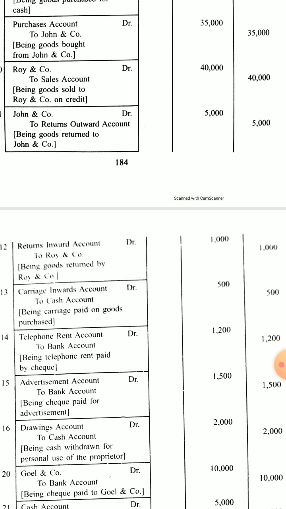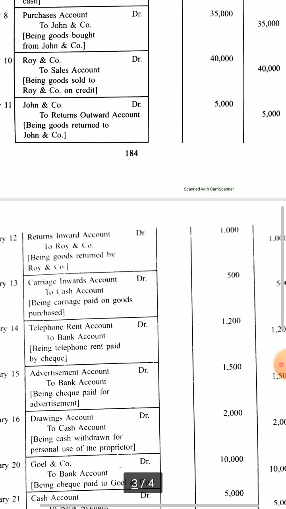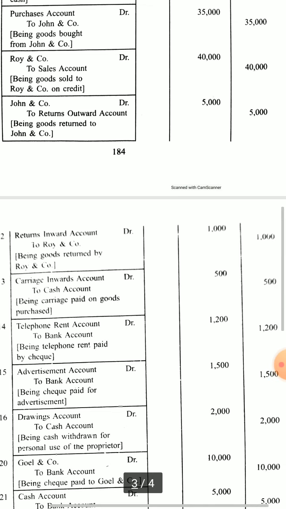So return inward, we make one account, and Roy and Company is another account because we had credit sales to Roy and Company. So Roy and Company owed to us 40,000, but now 1,000 goods is returned, so they will give us only 39,000. So it is like an expense to us. So return inward account is a nominal account, so debit all the expenses 1,000.